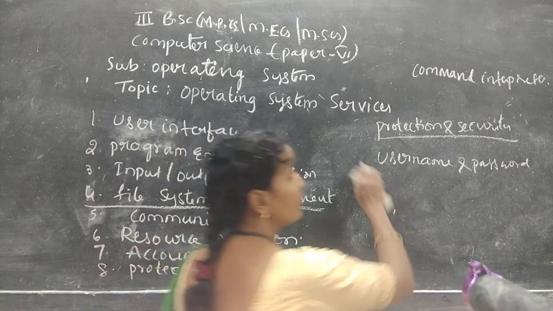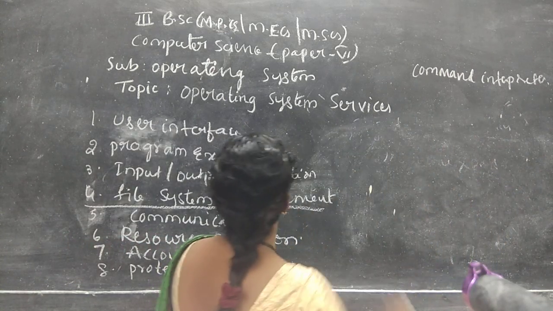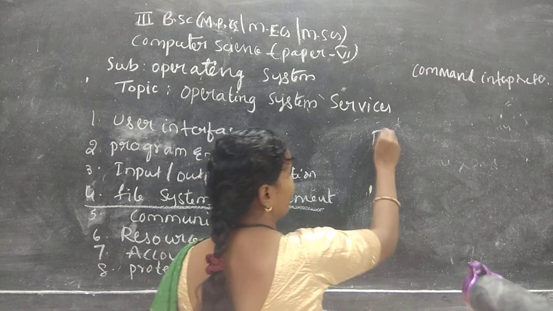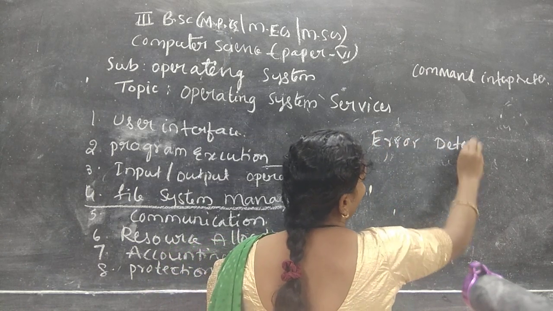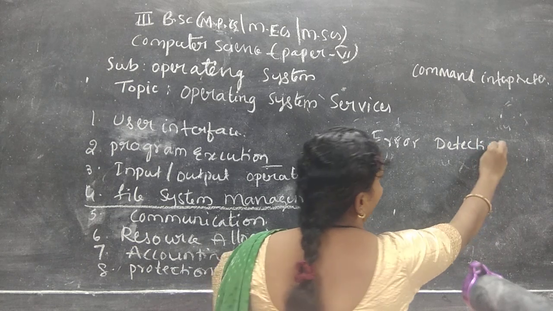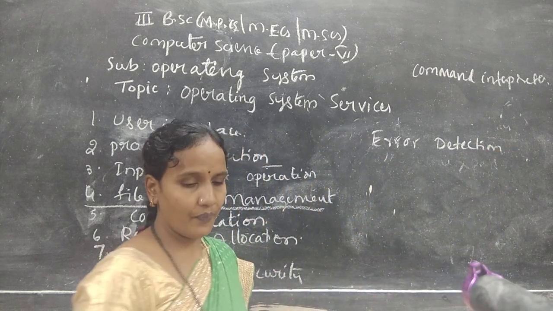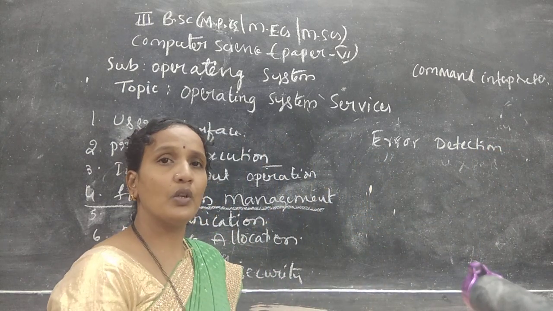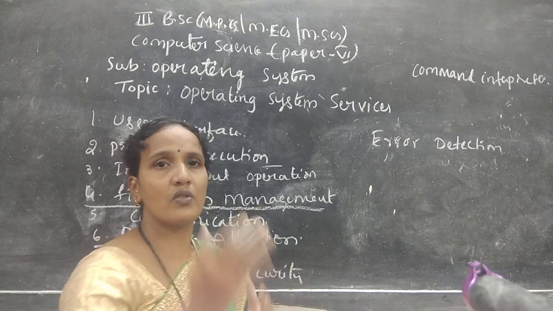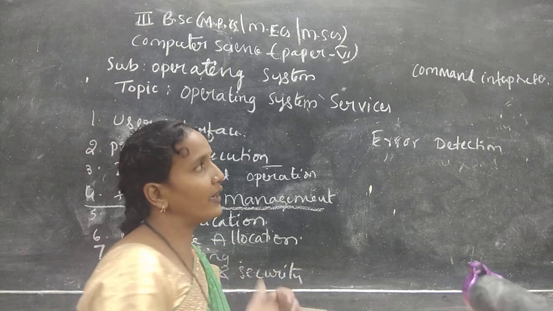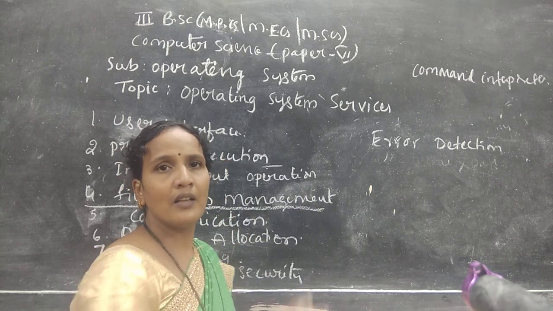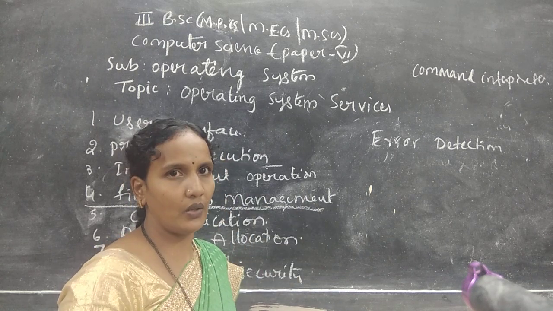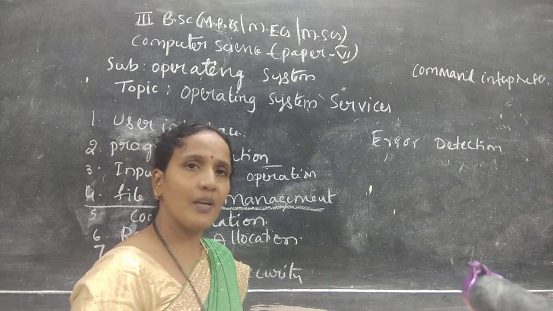Here you can add one more service, that is error detection. Error detection, a simple example: you are searching for a file, and that file is not there in the system. So it is the job of the operating system to tell the user that so and so file is not there. Okay. For example, if the file is there, then it will give the location that your file is there at some particular location. So that will come under error detection.